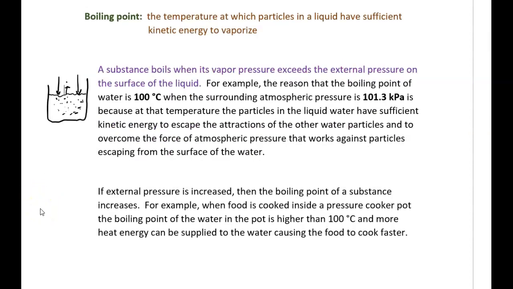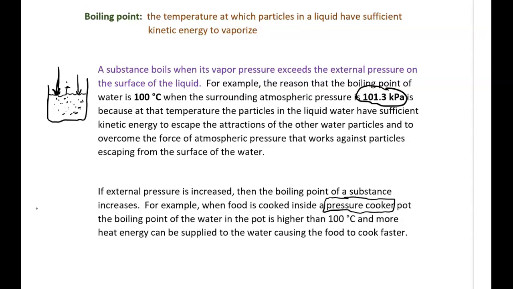If external pressure is increased, then the boiling point of a substance increases. If the atmospheric pressure was more than 101.3 kilopascals, so a greater downward force against the surface, it's more difficult for particles to escape from the surface of that liquid. It's going to take more heat energy for that to happen, and the boiling point temperature is going to increase above 100 degrees Celsius. This occurs in a kitchen device called a pressure cooker.